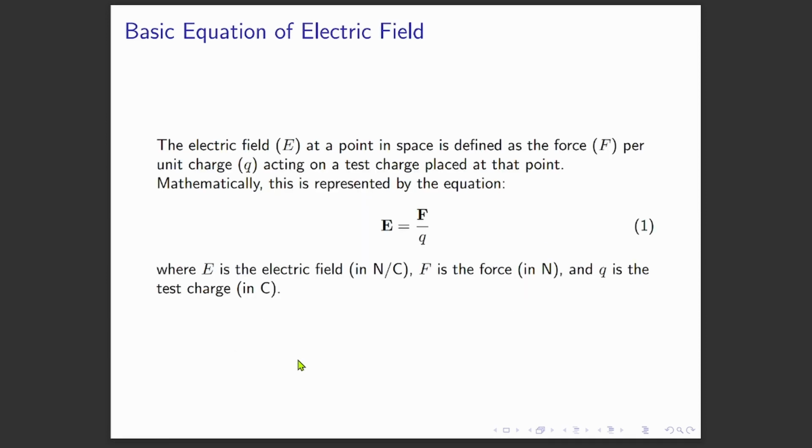Hypothetical means, let's say if we have a test charge, then the test charge will feel this particular force. So the basic equation of electric field: the electric field is a vector, that's why I'm denoting the electric field using a bold font. So you have the force felt by the hypothetical test charge. Let's say if we have a test charge. That's the meaning of the test charge.